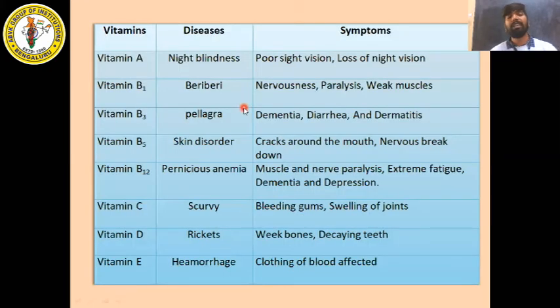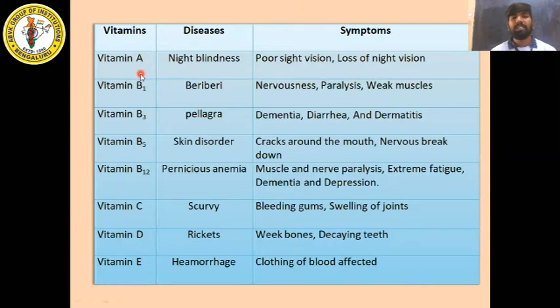So we have some of the vitamin deficiency diseases, like we have noted here: vitamin A, vitamin B1, vitamin B3, vitamin B5, vitamin B12. These vitamins B1, 3, 5, 12 are called vitamin B complex. Then vitamin C, vitamin D, vitamin E. So here they have mentioned some of the vitamins.